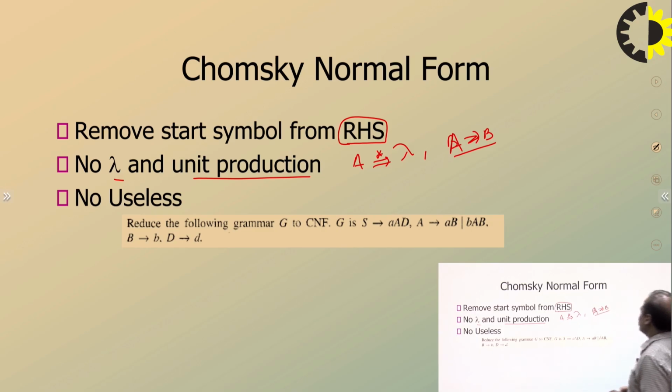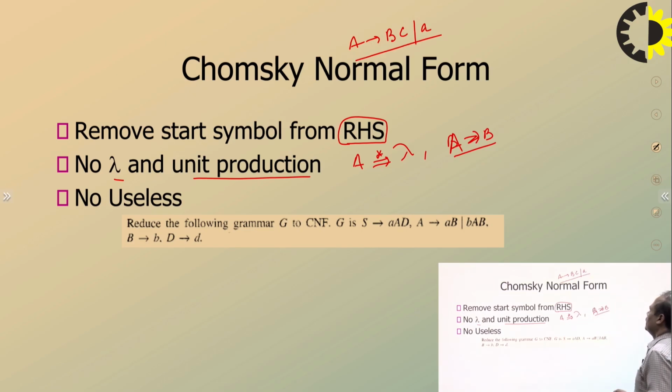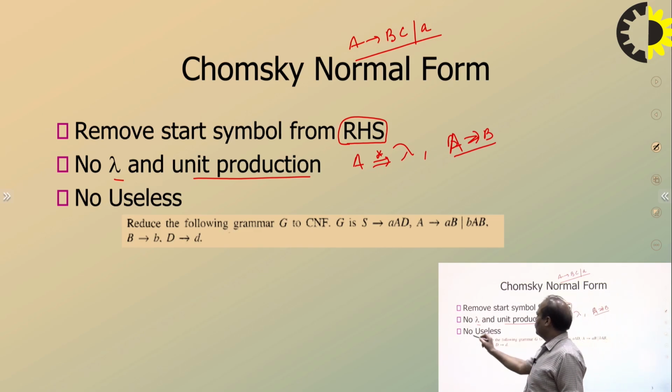So these types of productions are not going to be accepted by Chomsky normal form, because the CNF requires two non-terminals or a single terminal. And the third thing is that no useless production should be present in the grammar. That means no non-active variables.